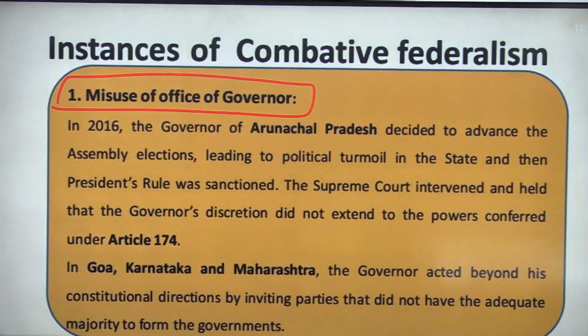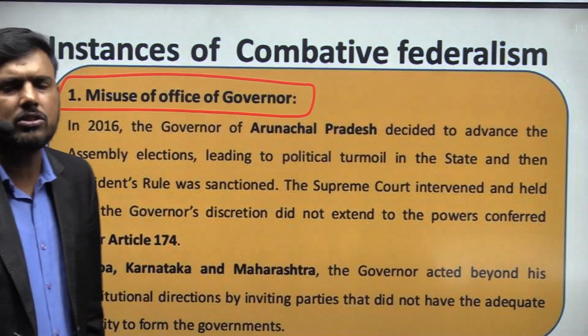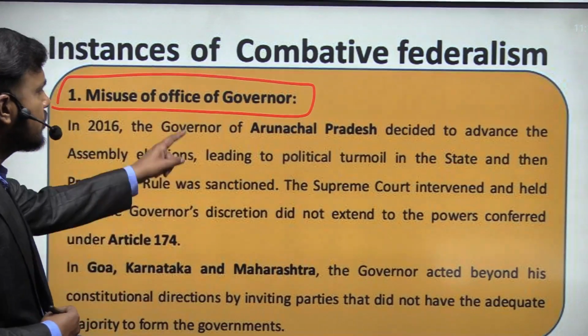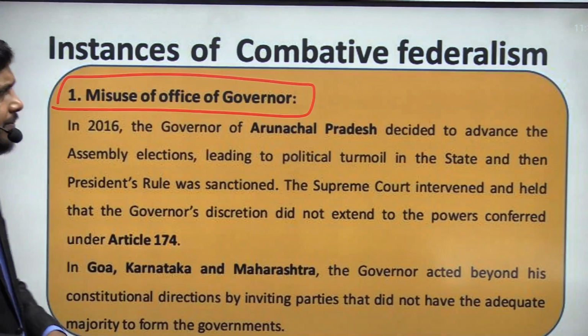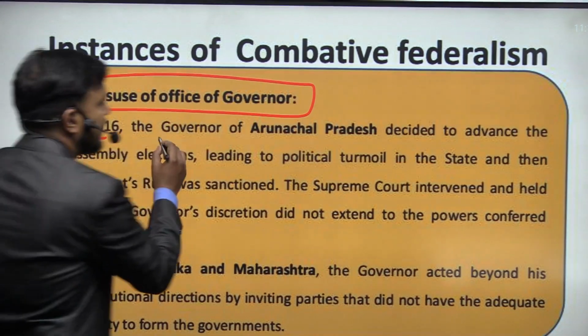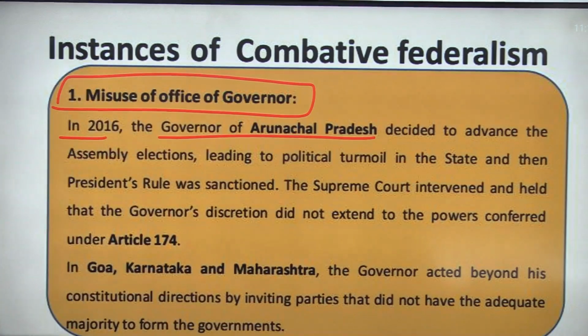Very important is the office of the governor. There are so many allegations against the Union government that they misuse the office of the governor. In 2016, the governor of Arunachal Pradesh decided to advance the assembly elections.